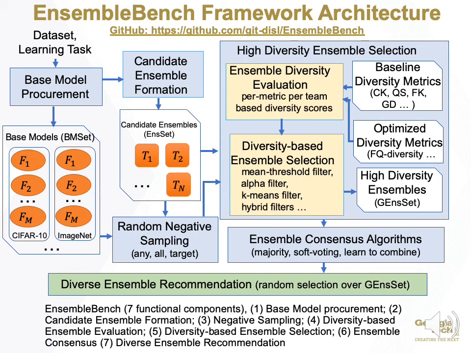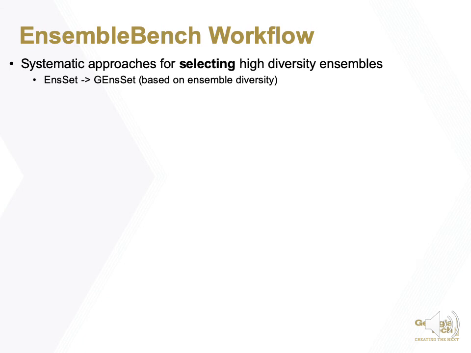With the calculated diversity scores, we can select high diversity ensemble teams by using the mean threshold filter, alpha filter, k-means filter, and even hybrid filters to obtain the set of good ensemble teams. Then we can perform ensemble consensus algorithms to get the final prediction result. EnsembleBench also supports diverse ensemble recommendation. In the current release, we simply use a random selection over the set of good ensemble teams. EnsembleBench provides systematic approaches for selecting high diversity ensembles.